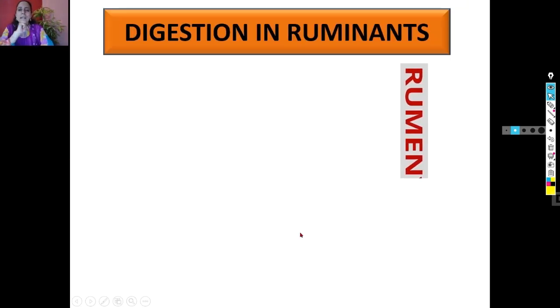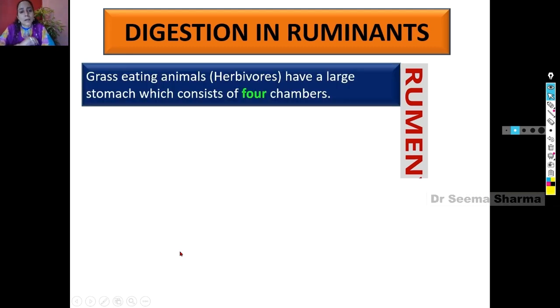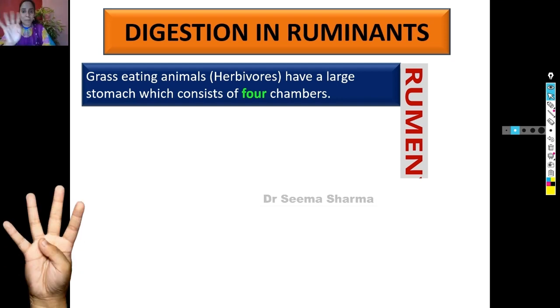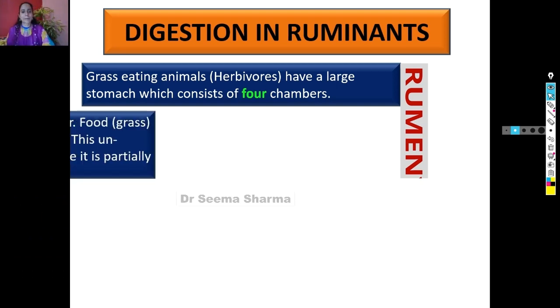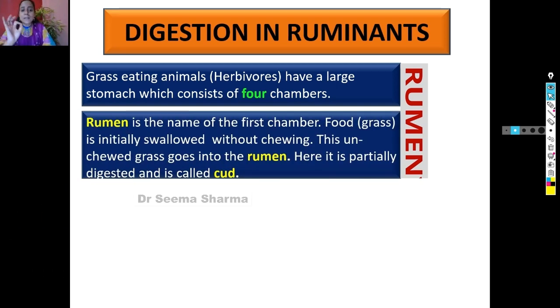First, let us decode the meaning of the term rumen, R-U-M-E-N. Grass-eating animals, which are called herbivores, have a large stomach which consists of 4 chambers. Not 4 stomachs, but 4 chambers of one stomach. Rumen is the name of the first chamber.